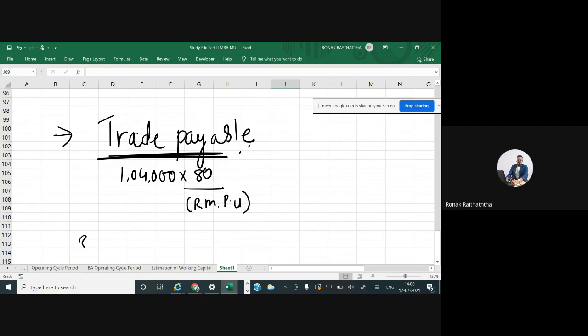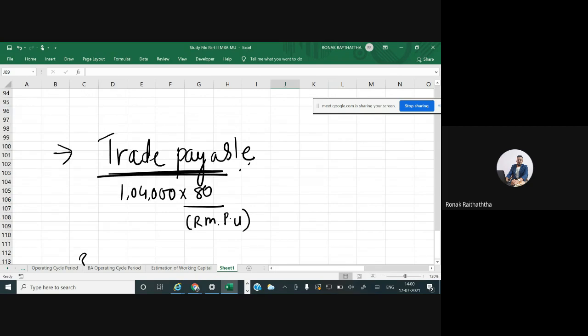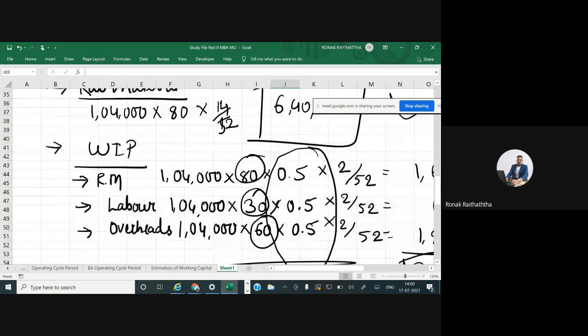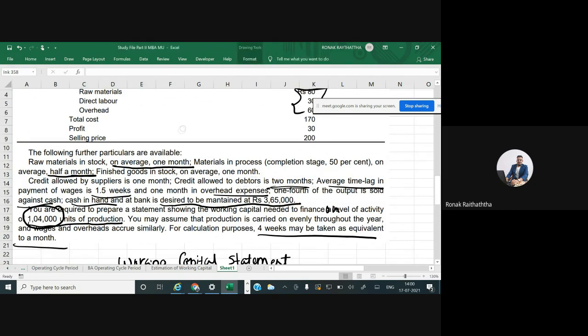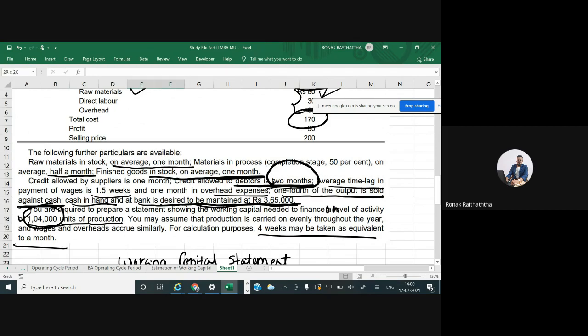Now on that, how much of credit you have taken? The credit which you have taken from your creditors, credit allowed by suppliers is 1 month, given to you in the 4th line of the para. Check it out, everyone.